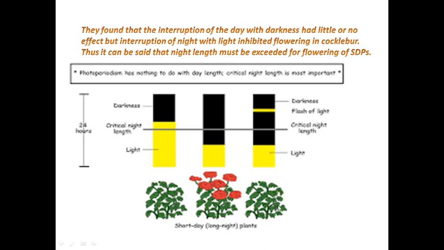They did not observe any flowering in the plant, because the dark period of the plant was important for its flowering, and it was broken into two parts by the introduction of this flash of light. Hence they concluded that the dark period of the plant is important for flowering to initiate, and if it is broken into two parts, the plant does not show any flowering. So in short day plants, if the night is broken into two parts, the plants will not show any flowering. This was concluded by these two scientists.